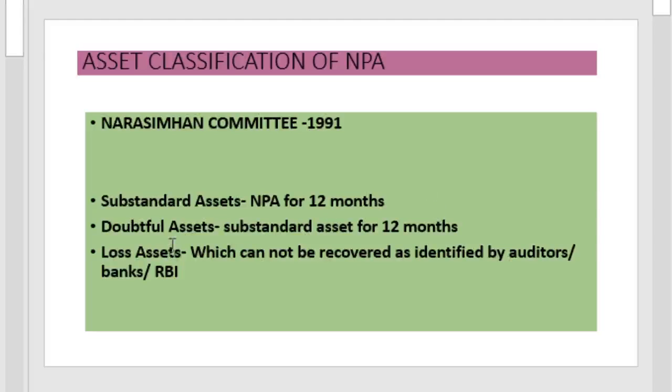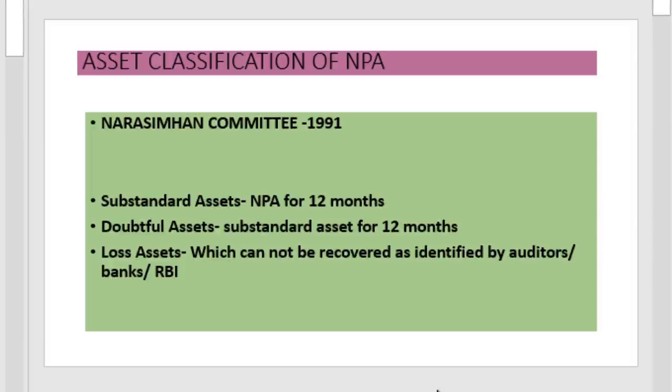In 1991, the Narasimha Committee classified the non-performing asset into substandard asset, if NPA for 12 months or less, doubtful asset, if substandard asset for more than 12 months, and loss asset, which cannot be recovered, as identified by the auditors, banks or the RBI.